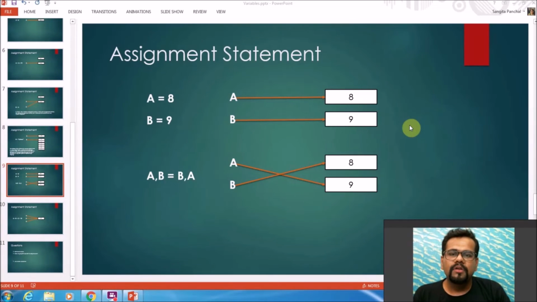Let's take another example of an assignment statement. Here A equals 8 and B equals 9. A is pointing towards the memory location of 8 and B is pointing towards the memory location of 9. What if I do A, B equals B, A? They will point to each other's memory location. So A will be pointing towards 9 and B will be pointing towards 8. Let's take a live example to prove this.